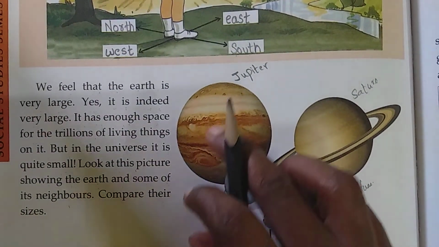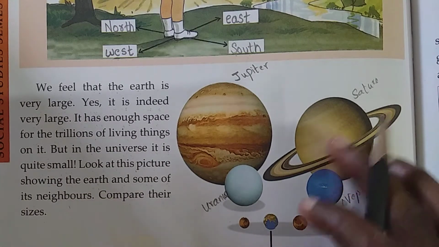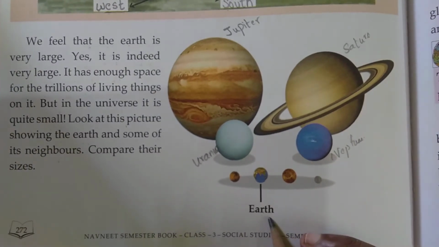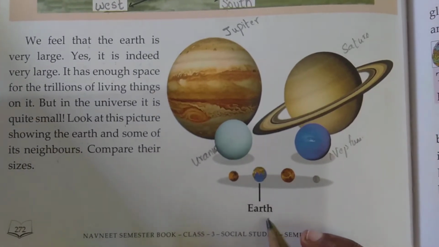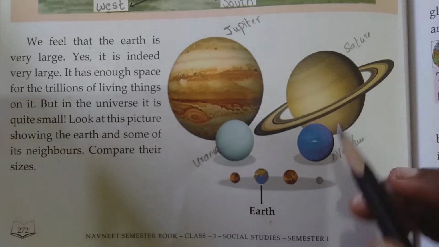Look at this picture. It's showing the earth and its neighbors. Where is the earth? The earth is here. It is the home planet. Where do we live, children? We live on the earth. It is the third planet from the sun in the solar system.